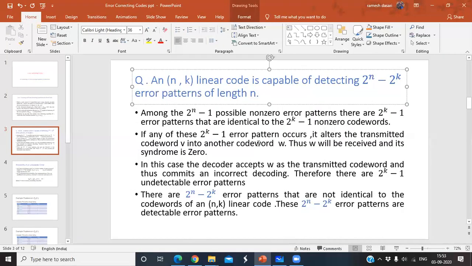So 2 power k minus 1 code words, so you can say 2 power k minus 1 non-zero code words. So when you write all the error patterns, 2 power n minus 1 possible non-zero error patterns, there is a chance that 2 power k minus 1 error patterns are identical to the 2 power k minus 1 non-zero code words. Now clear about the statement?